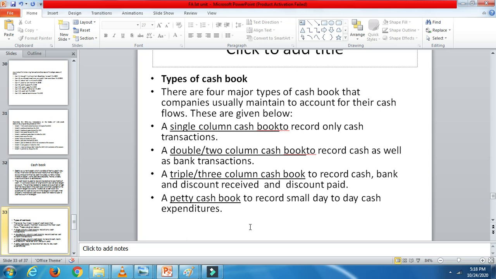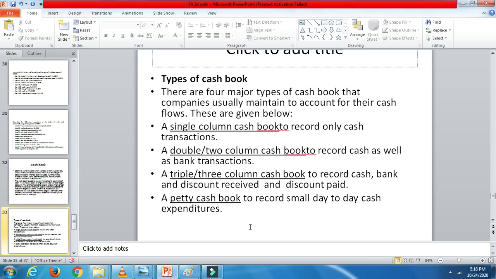All the small payments which would be made from the cash book are recorded in the petty cash book. If all these transactions are recorded in the main cash book, it will not be relevant as well as inconvenient, because it consumes a lot of time for a cashier. So for that reason a petty cashier is appointed by the business to make payments of all such petty expenses. That is the reason petty cash book is prepared. I hope I made it clear to all of you.